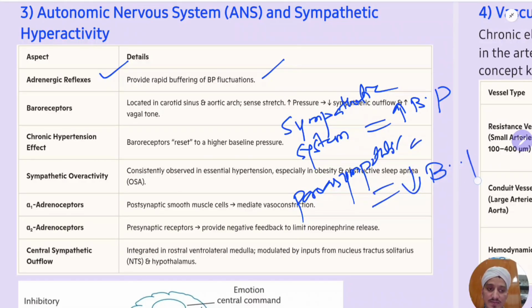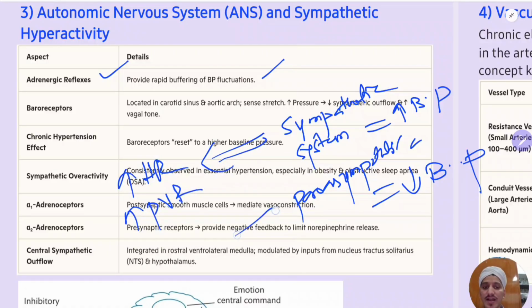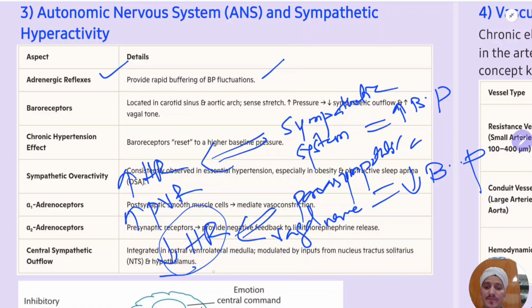The sympathetic system will increase the heart rate and the peripheral vascular resistance, whereas the parasympathetic system, the vagal nerve, will decrease the heart rate. By decreasing the heart rate and the peripheral vascular resistance, it will decrease the BP. In general, just remember this.